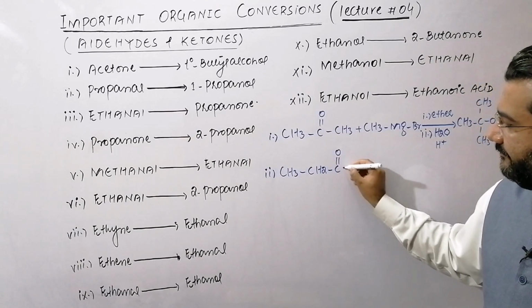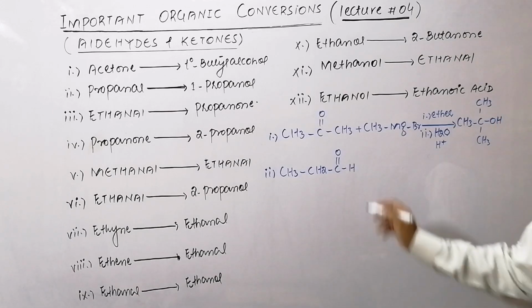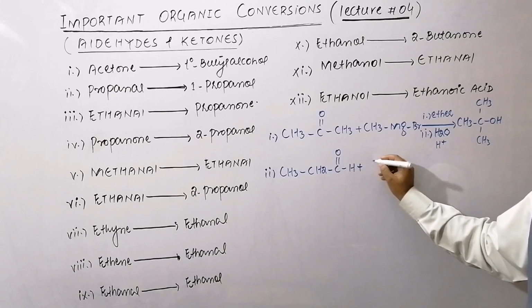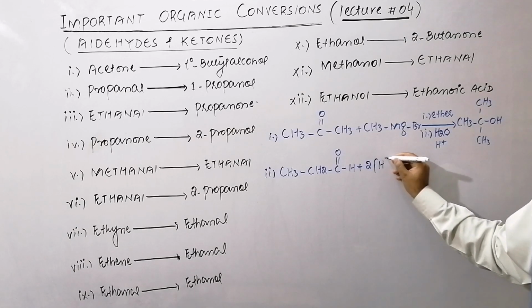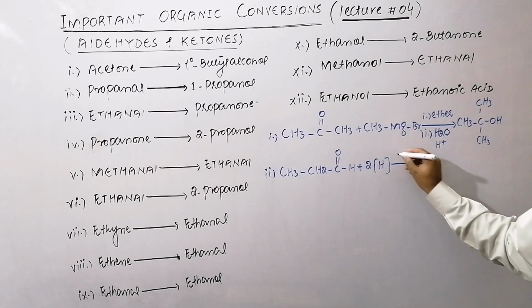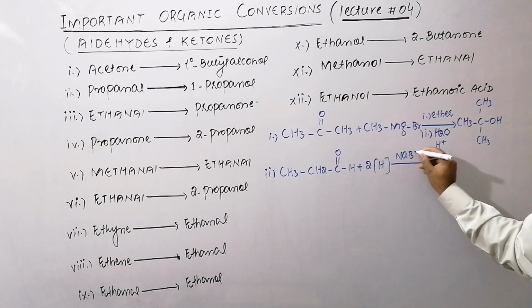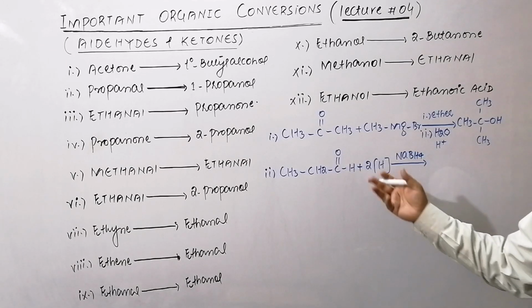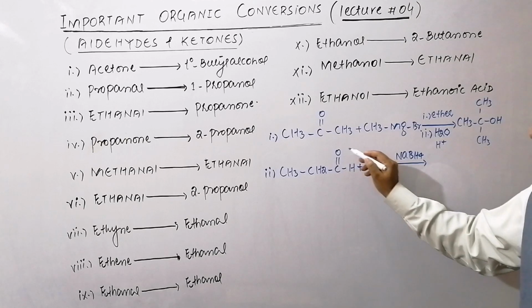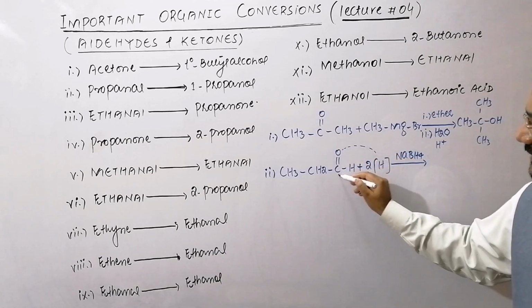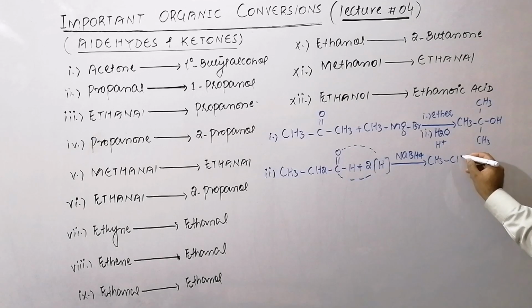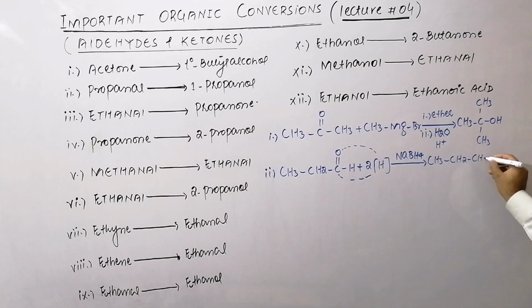This one is propanal, and when this propanal is reduced in the presence of NaBH4, which is a selective reducing agent that reduces only aldehydes and ketones, one hydrogen will move to that oxygen, one hydrogen to that carbon, so it will be changed to CH3CH2CH2OH.